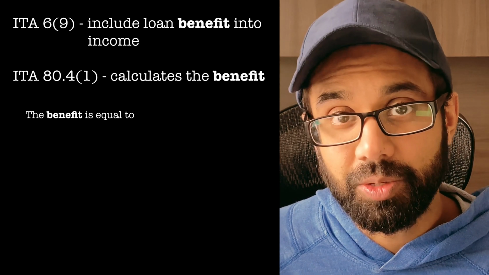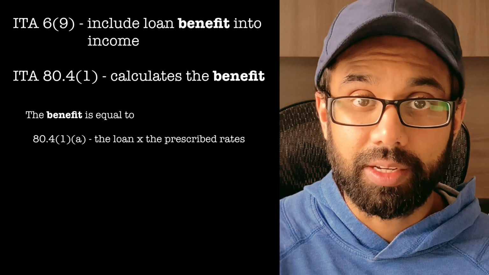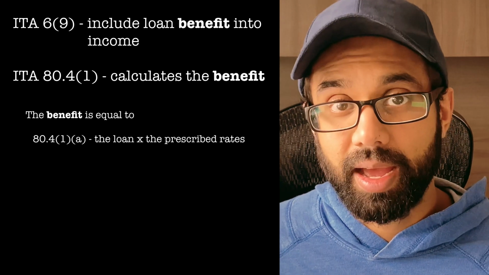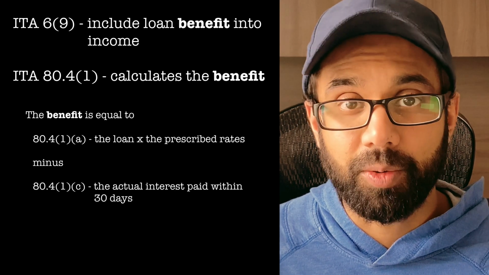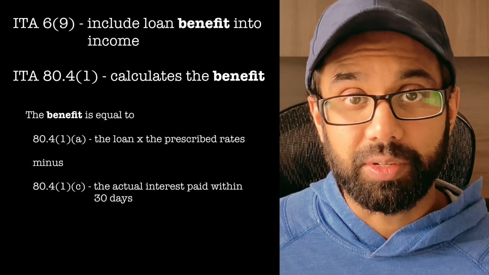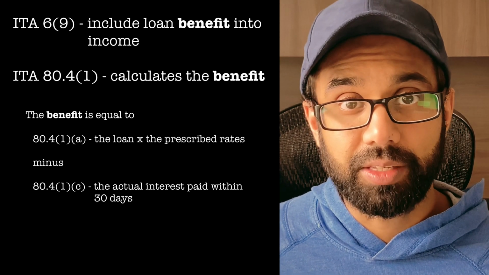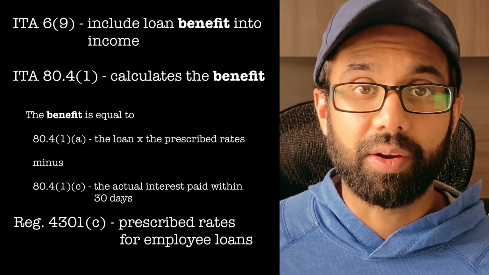What it told us to do there was take paragraph A, which is the prescribed rate of interest on the loan, and subtract paragraph C, which is how much was paid back within 30 days of the end of the year on the loan. Where do we get the prescribed rates from? The prescribed rates are from Regulation 4301, paragraph C. And if we provide you with a question with a different prescribed rate, use that instead.